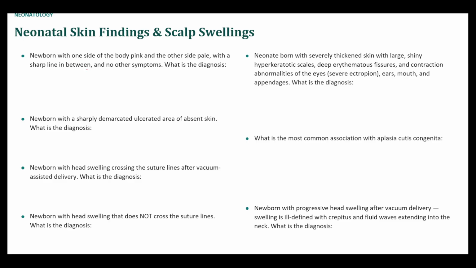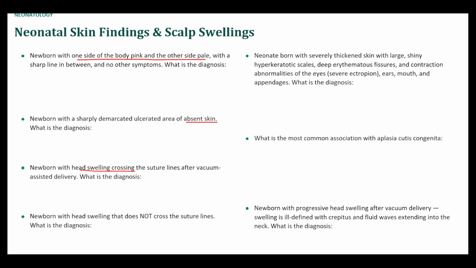Okay, so neonatal skin findings and scalp stuff. A newborn with one side of the body pink and another side pale. This is something called harlequin color change. This is basically a vasomotor response. It's benign. Newborn with a sharply demarcated ulcerated area of absent skin. This is congenital aplasia cutis. It's associated with some syndromes. In terms of medications, it can be caused by maternal methimazole use, which is often used for Graves' disease or hyperthyroidism. Newborn with head swelling that crosses the suture lines after vacuum-assisted delivery.